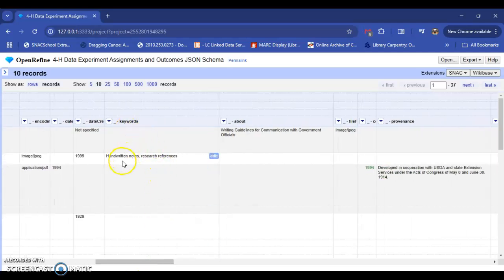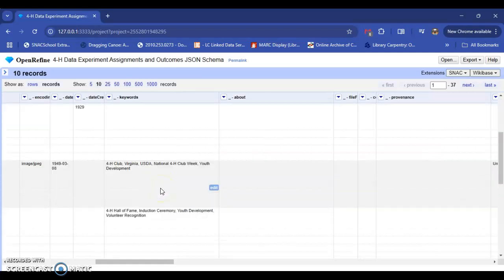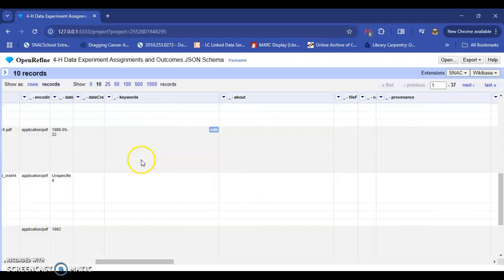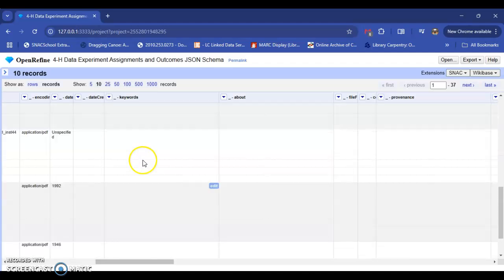Keywords: here it has handwritten notes, research references. There are some different additional details for some: 4-H Club Virginia, USDA National 4-H Club Youth Development. Some of these I'm not sure how accurate they are.